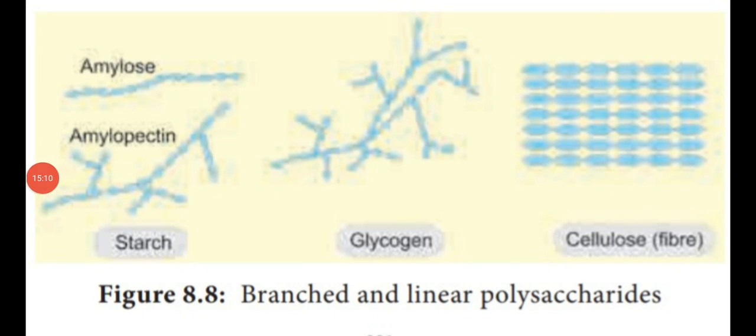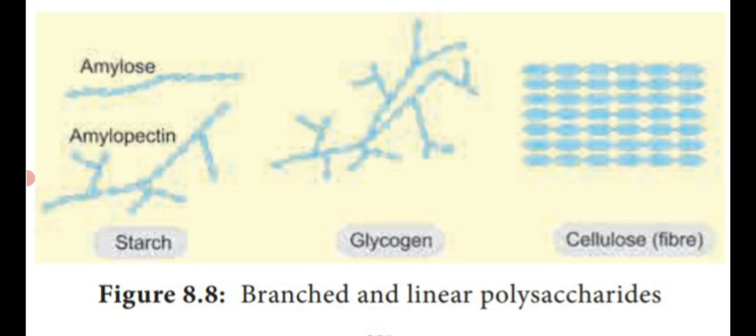Dear students, see the structure of branched and linear polysaccharide. Amylose is the unbranched linear structure. The diagram is given at the top. Amylopectin is said to be a branched structure. Both of them join together to form a fiber. So first one, starch. Second one, a branched structure called glycogen.